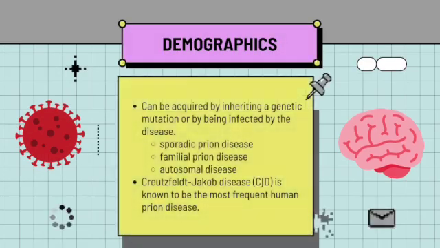Prion disease can be caused by inheriting a genetic mutation, which is a familial prion disease, or by being infected by the disease through acquiring it. There is also sporadic prion disease, where an individual does not have either the genetic mutation or exposure.